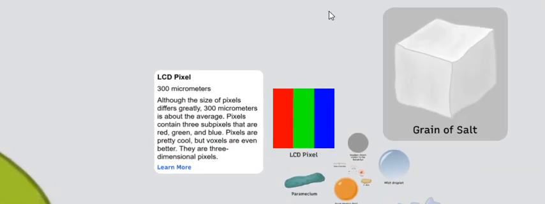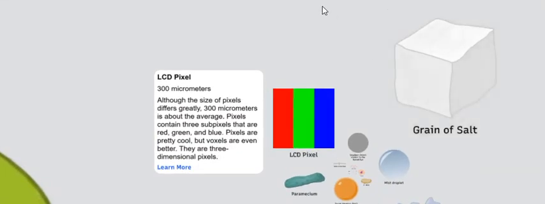LCD pixel. LCD stands for liquid crystal display. 300 micrometers. Although the size of pixels differs greatly, 300 micrometers is about average. Pixels contain three subpixels that are red, green, and blue. Pixels are cool, but voxels are even better. They are three-dimensional pixels.